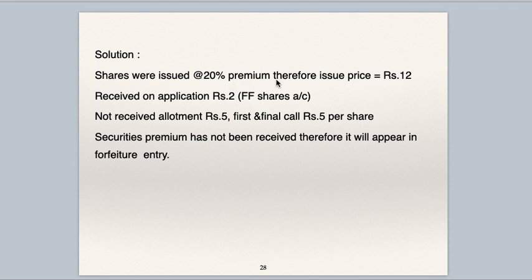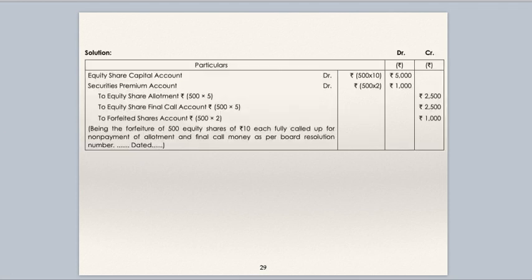Shares were issued at 20% premium. Therefore, issue price is 10 plus 2, which is equal to 12. Why 10 plus 2? 20% of 10 is 2. Only application money is received at the rate of 2 per share, which gets transferred to forfeited shares account. Not received is allotment rupees 5, final call rupees 5. So whatever is not received either gets transferred to allotment, first and final call, or calls in arrear. Securities premium has not been received, therefore it will appear in the forfeiture entry. This I have already told you.